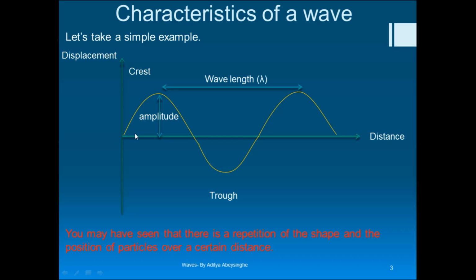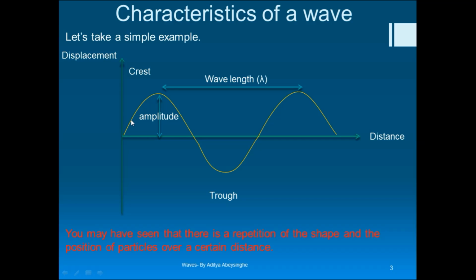So when you select this point and this point, you can see that when you drag the wave in this direction, this wave tends to move upwards, and similarly here also the wave tends to move upwards. So these two points are in phase. The distance between this particle and this particle is called a wavelength. Now wavelength doesn't have to be between two crests or two troughs. Wavelength can be between any particles which are in phase.